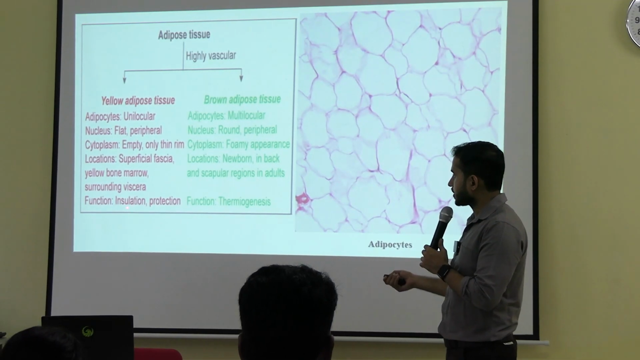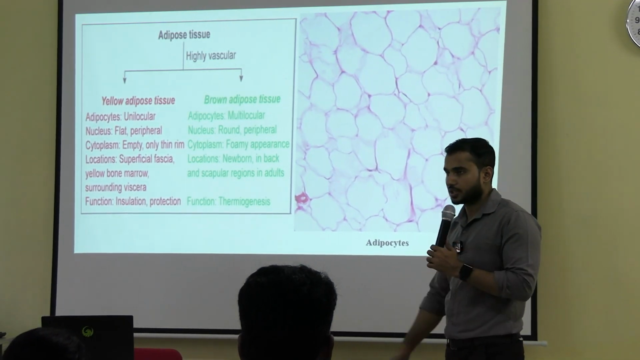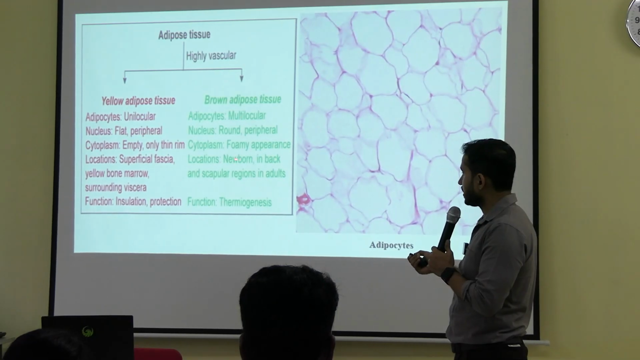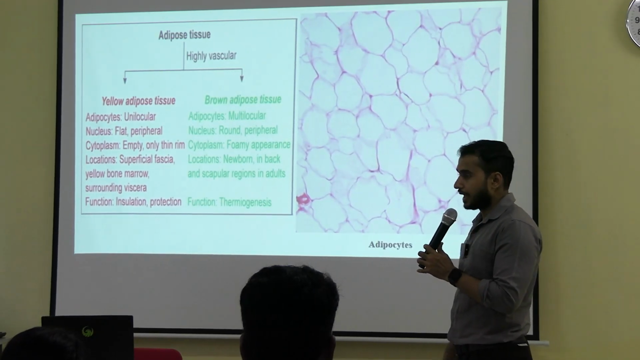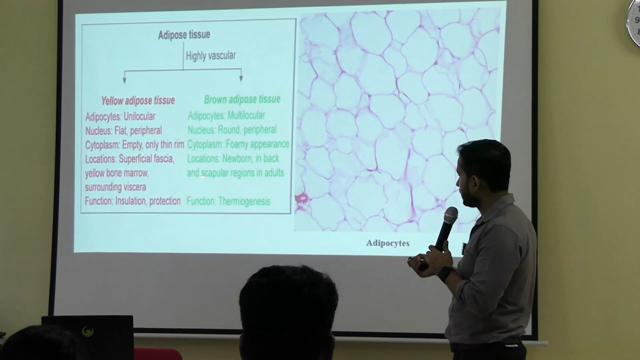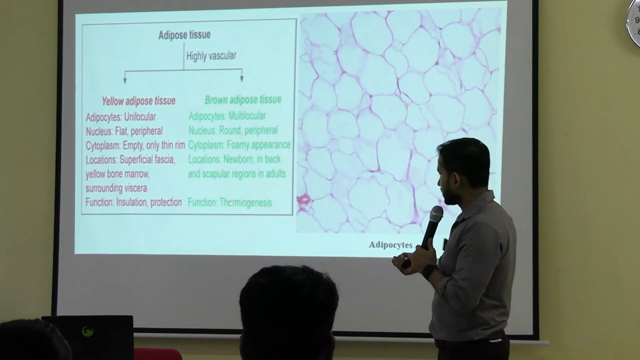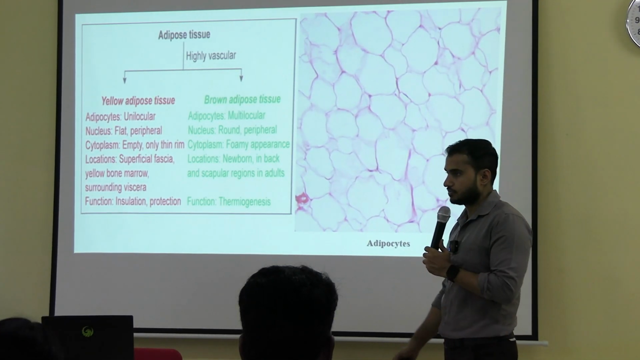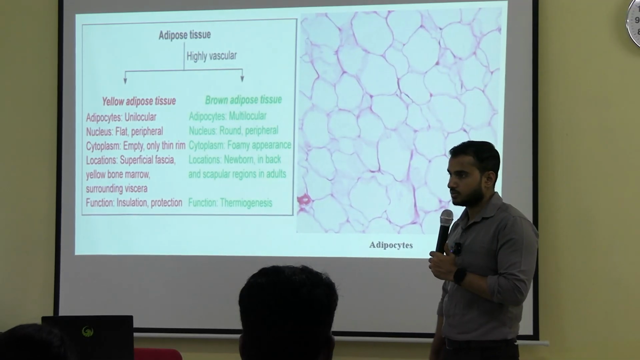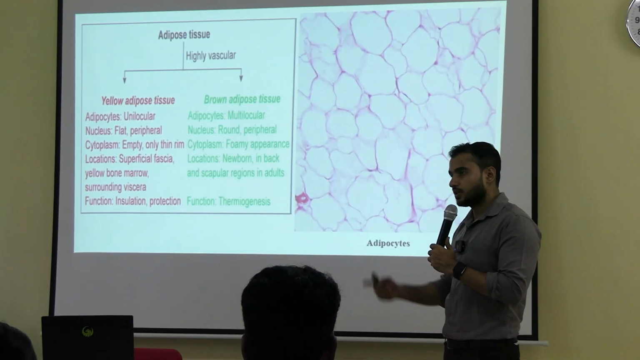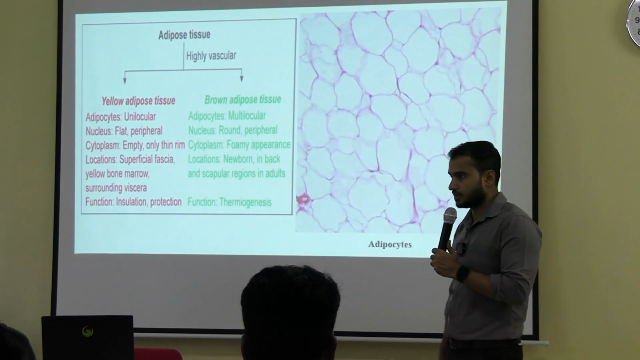Okay. इसका जो function होता है, that is insulation and protection. Next, if you see the brown adipose tissue, the location in newborn child. Okay. And there are some areas in case of adult, for example, scapular region. Okay. And इसका function क्या है? Thermogenesis, production of heat. Okay. So these are two different varieties of adipose tissue and two different types of cells present in the adipose tissue.